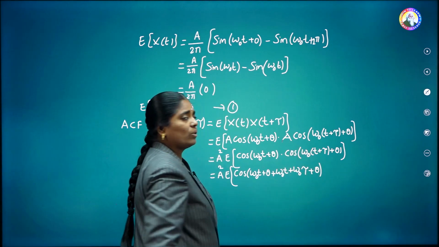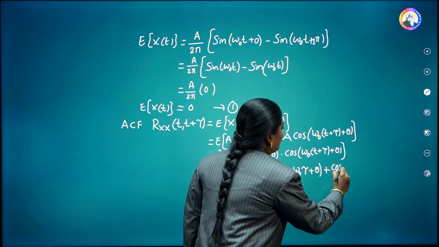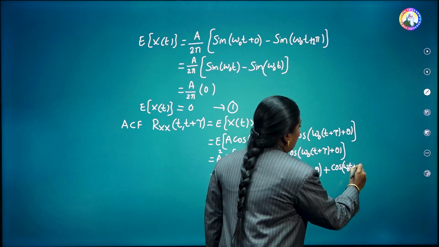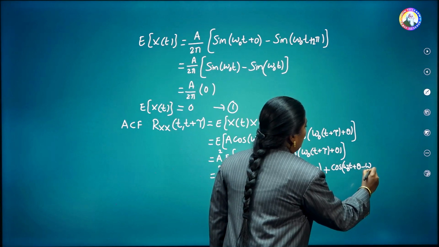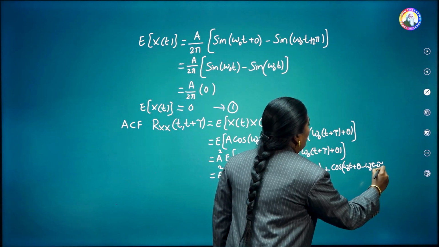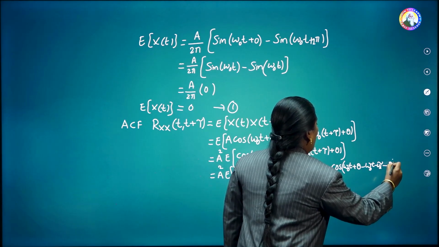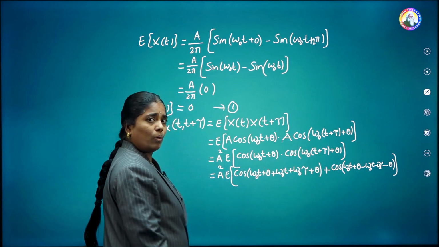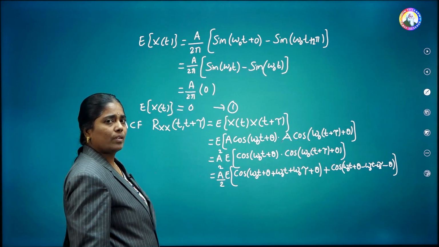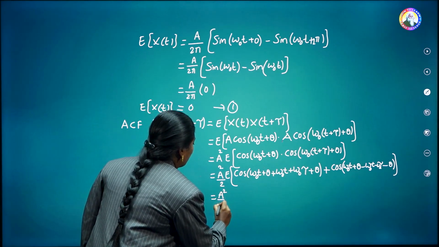Then cos of A minus B, cos of omega naught t plus theta minus omega naught t minus omega naught tau minus theta. The whole thing is divided by 2, which is a constant, so it gets out of this expected value. Now further simplifying, we get A square by 2.